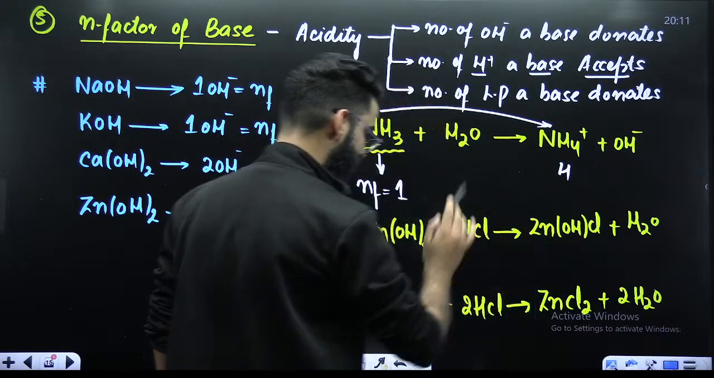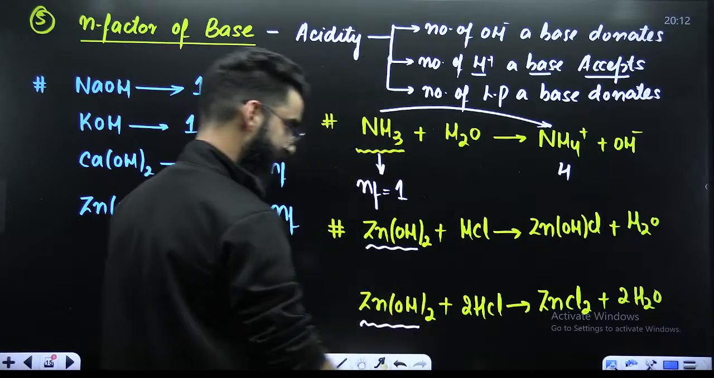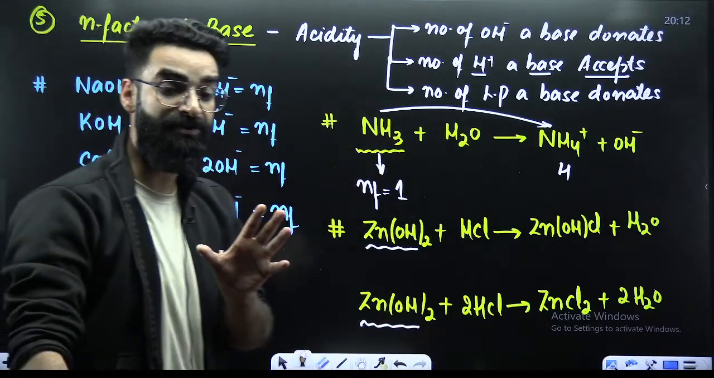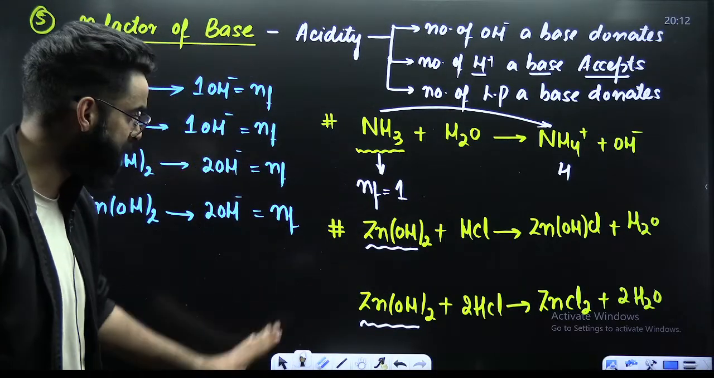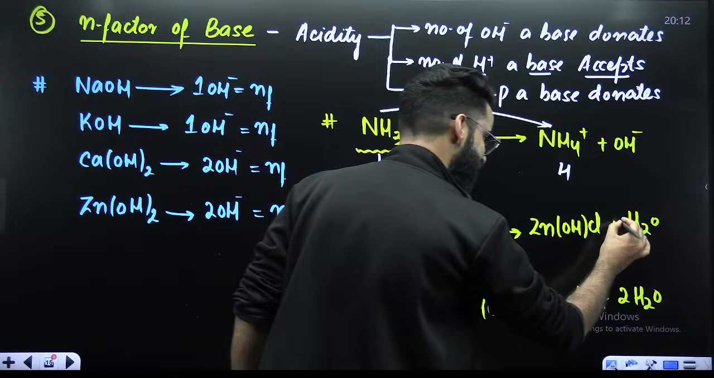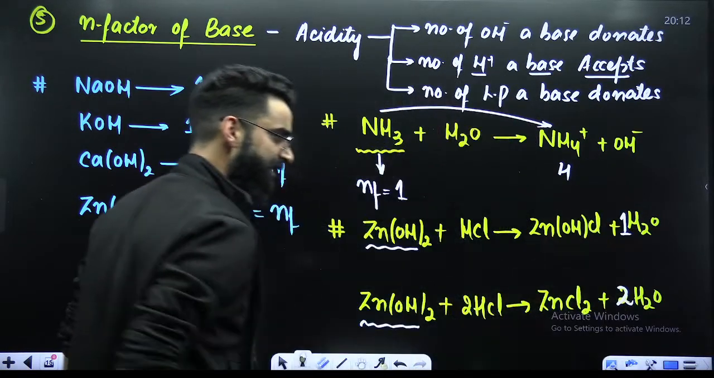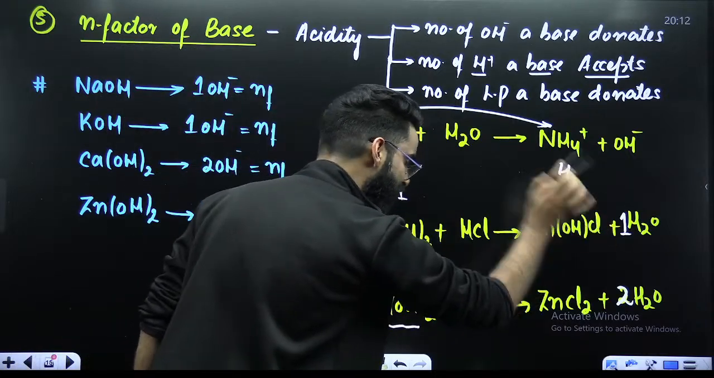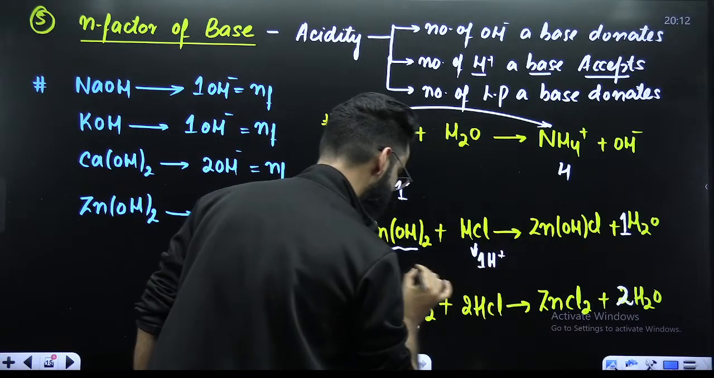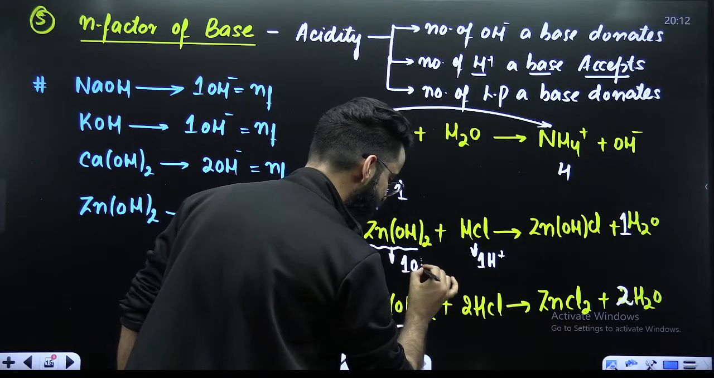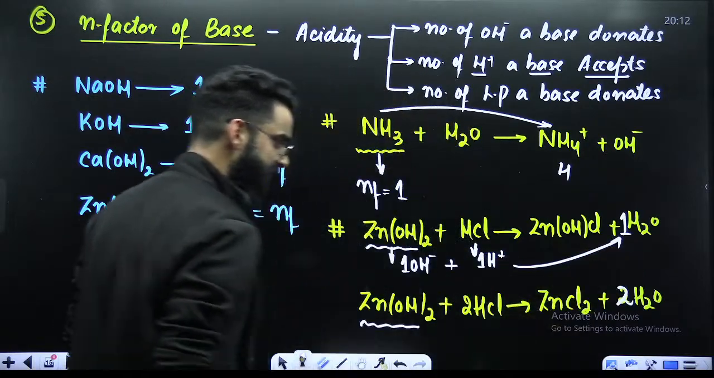Now, I'm asking you one thing. What is the n factor of the zinc hydroxide here? And what is the n factor of the zinc hydroxide here? I already gave you the concept a few minutes back. If you remember that, then you would be in a position to answer this question. In the first reaction, 1 water molecule is being formed. In the second reaction, 2 water molecules are being formed. For the formation of 1 water molecule, this acid would have given 1 H positive and this base would have given 1 OH negative, and these would have interacted and formed one water molecule.